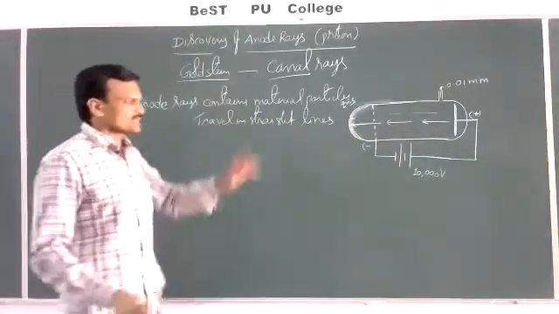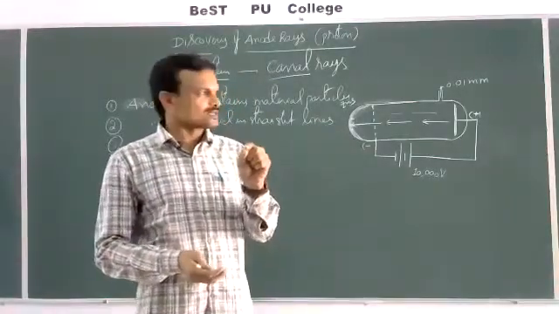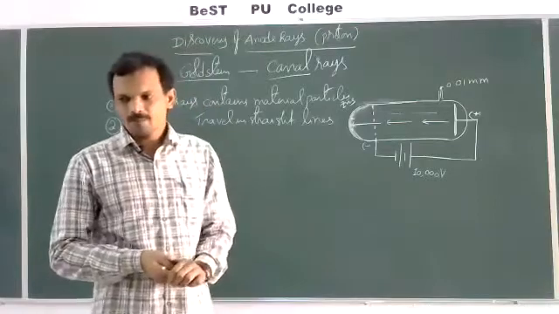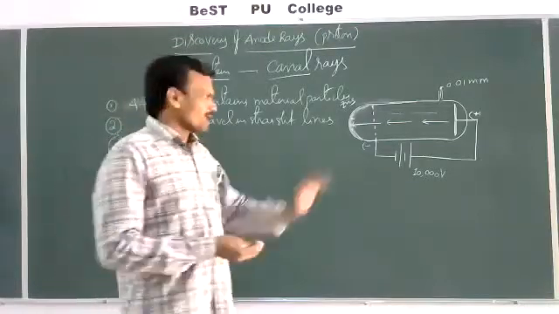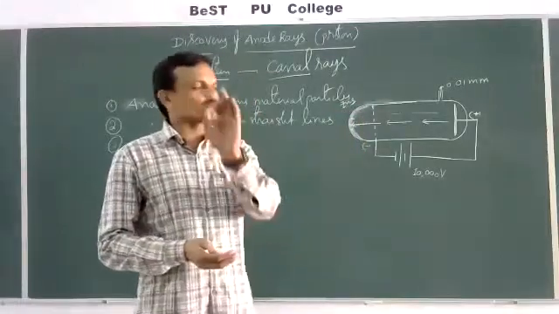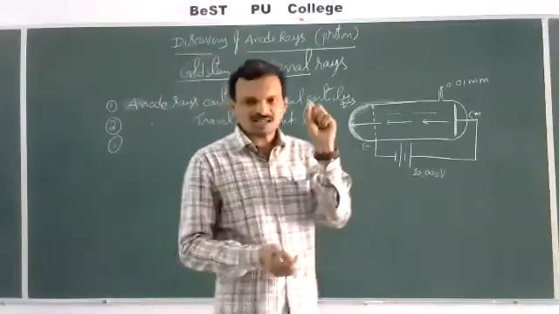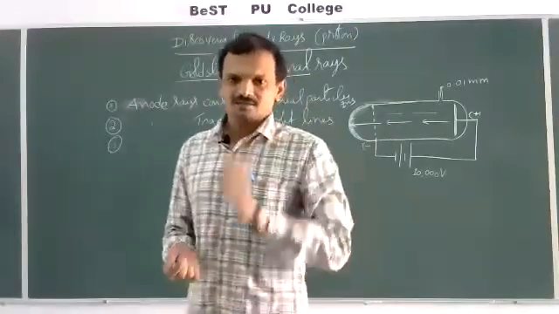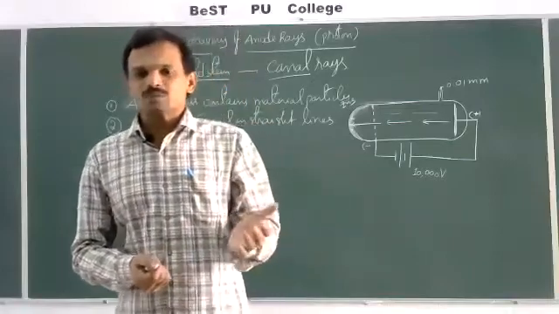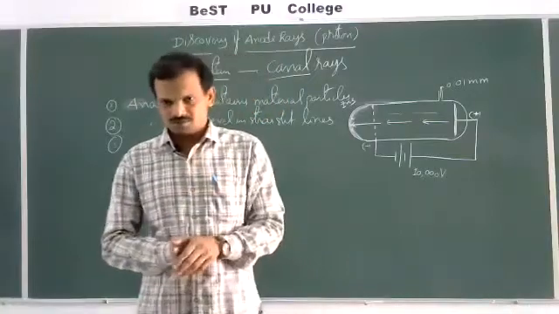Then what do anode rays consist of? Cathode rays consist of negatively charged particles, nothing but electrons. But anode rays do not always contain positively charged particles, protons. Anode rays consist of the corresponding gaseous ions. Suppose you have taken hydrogen gas, the corresponding gaseous ion H+, that is the proton, is present.